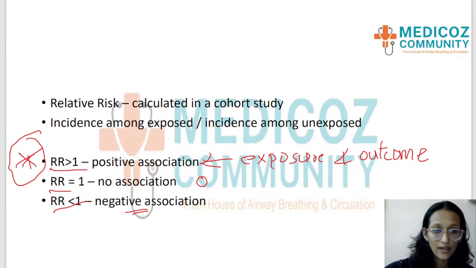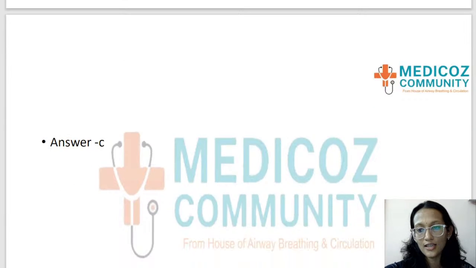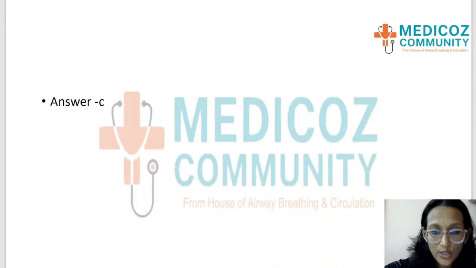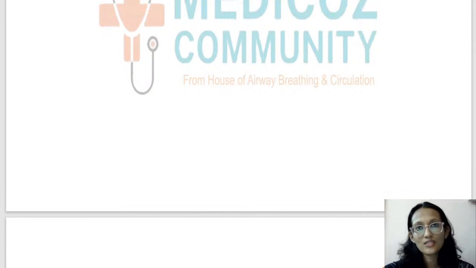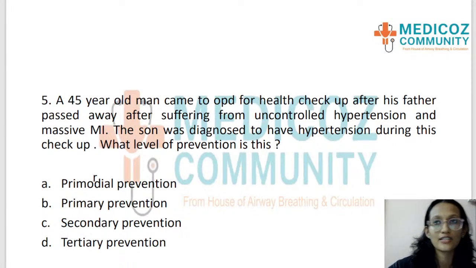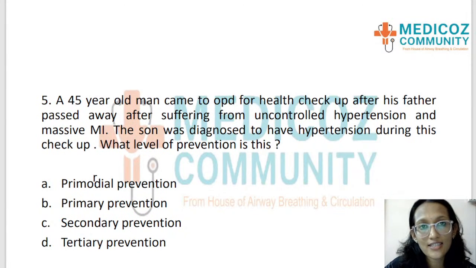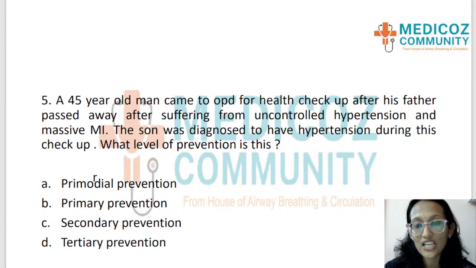Any doubts, any doubts for anybody? You can please let me know. So the answer is option C. Relative risk equal to 1 means no association. Once again, we can discuss more about cohort study and other results of analytical or cohort study design results in the upcoming sessions of SPM classes.